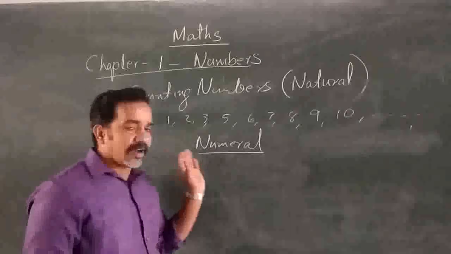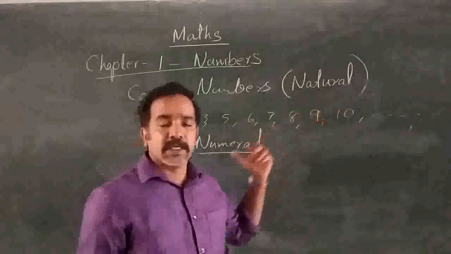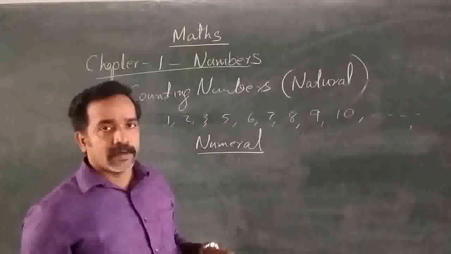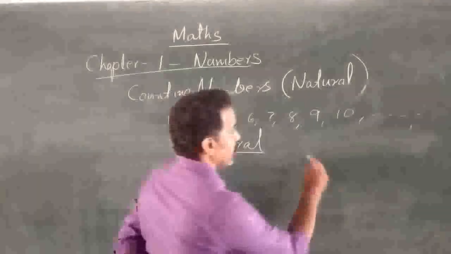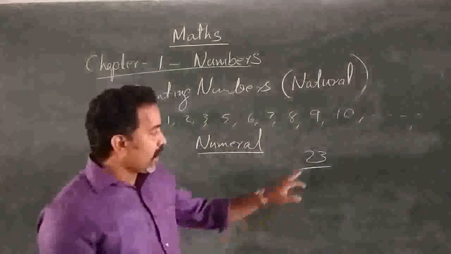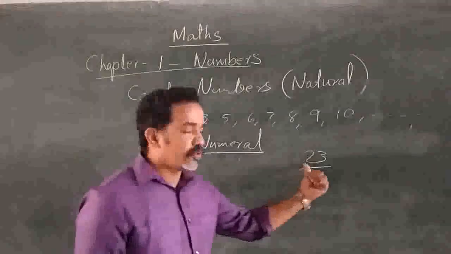When you are representing a number using these symbols, it is the numeral. So what is the numeral of the number 23? This is 23, and when you are reading it, we are reading it as twenty-three.